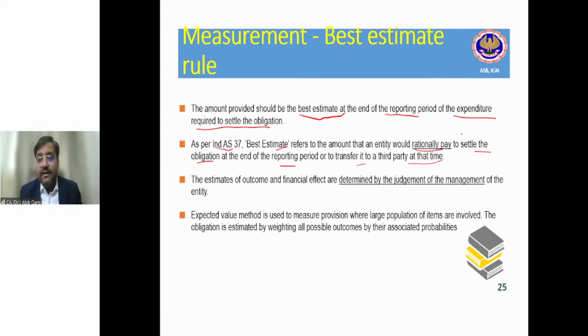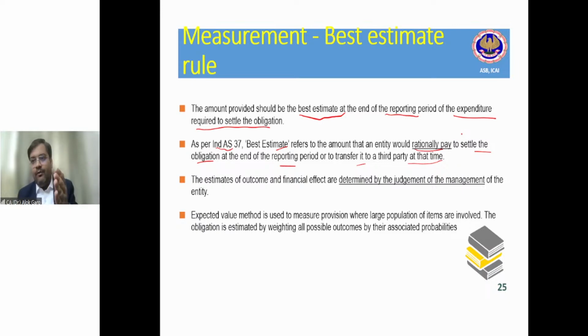Since it is an estimate, it keeps on changing also, right? If some new development has come, for example, today the legal counsel are saying we have a high chance that we will win the case. The magistrate has been changed, and now the magistrate is taking this case in a different manner. So after a few hearings, the legal counsels are saying we have very less chance that we will win the case. It means earlier you have shown it as a contingent liability. Now you will have to create a provision, right?